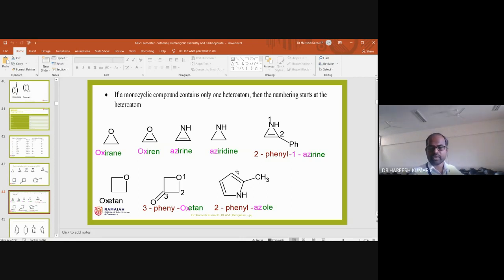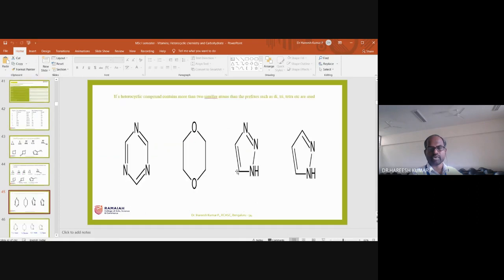With this, I will go to the next kind of IUPAC nomenclature. Look here. What you can observe is that it is unsaturated, 3 double bonds are there. Here it is saturated, 2 oxygens are there. 2 oxygens means dioxa, a 6-membered ring.